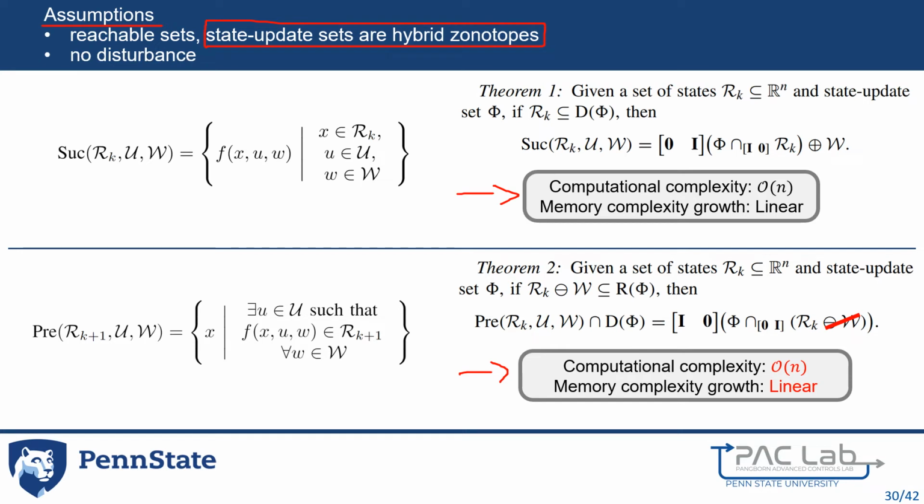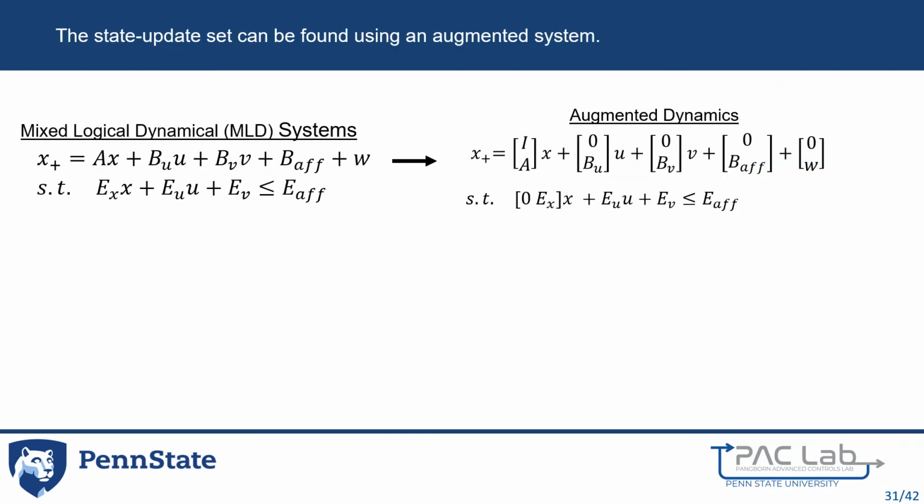The question becomes how to generate a state update set for hybrid systems as a hybrid zonotope. The paper first provides an identity for calculating the state update set of a MLD system. The high-level idea is to take the MLD system of interest and to augment the dynamics with a static system such that the first n states do not move.